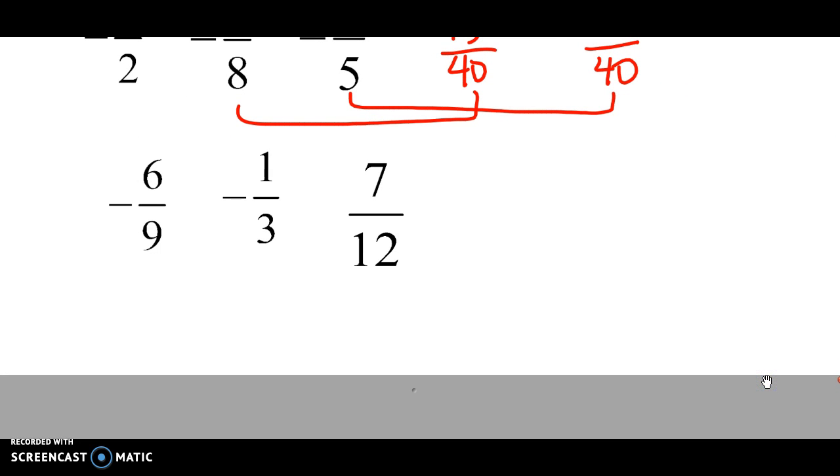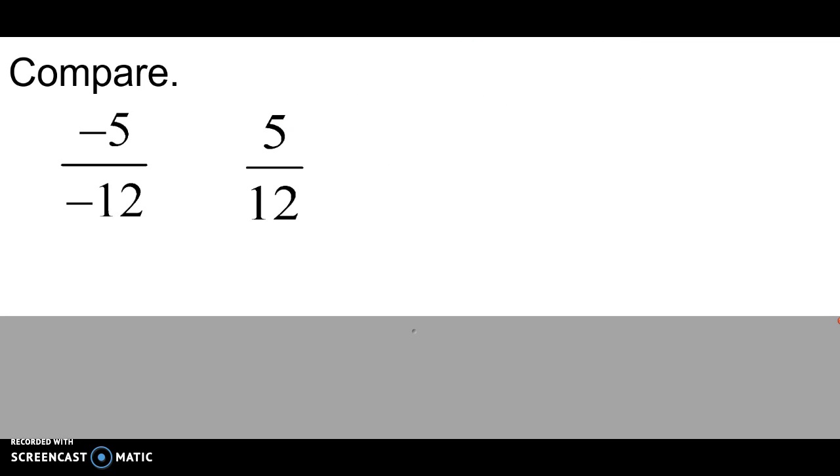Go ahead and try this one on your own. You could simplify fractions, create common denominators, and we'll talk about this one together in class. If we were to compare these two fractions, negative over negative, and then positive 5/12, remember, negative over negative simplifies to be positive, so these two fractions would be equal to each other, because the first would simplify to be the second.